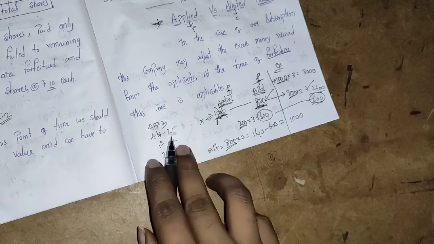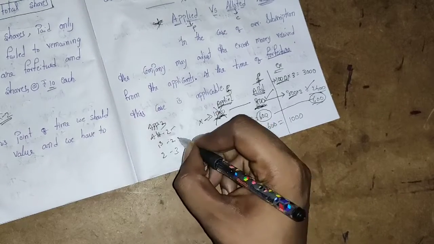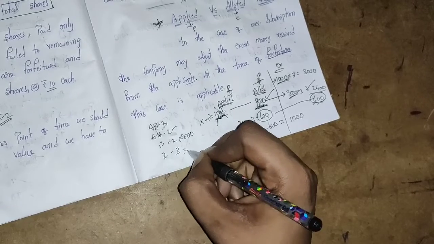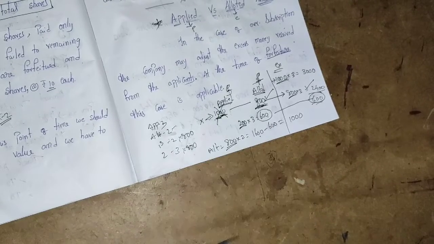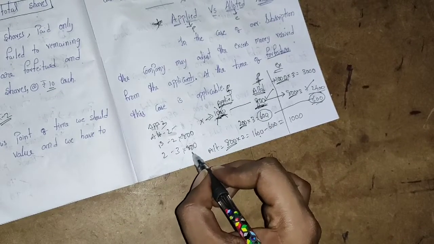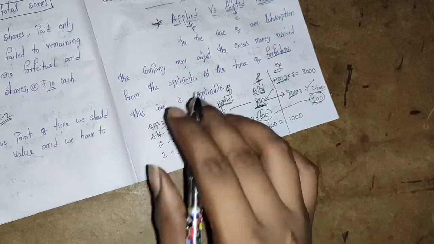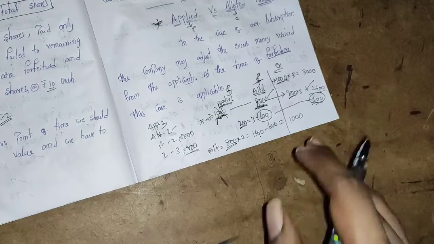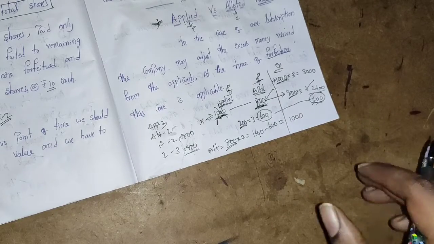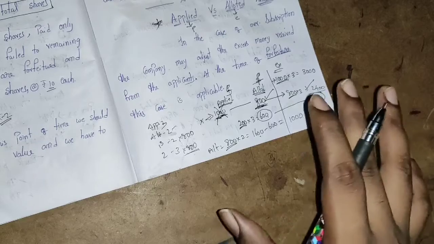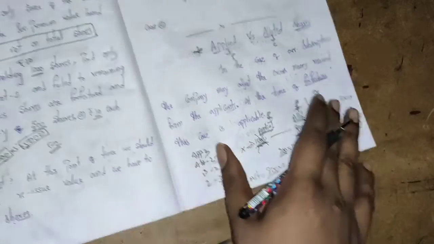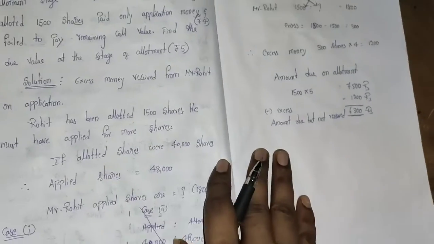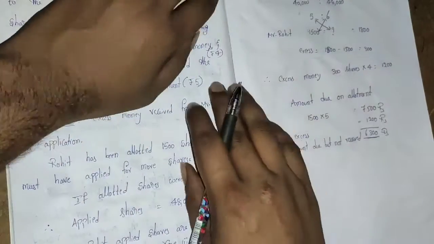For allotment, and for the first call also, 800 into 2. For the second call also, 800 into 3. So all the amount will be received only on these 800 but not on 1,000. I'll do practical problems also on this, so you can understand in an easy way. We'll do a problem.